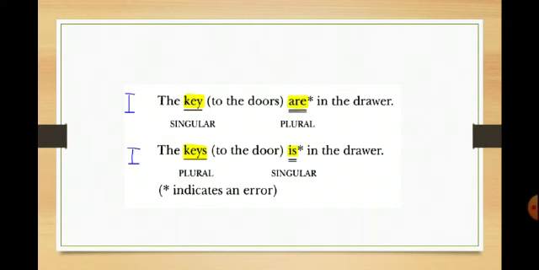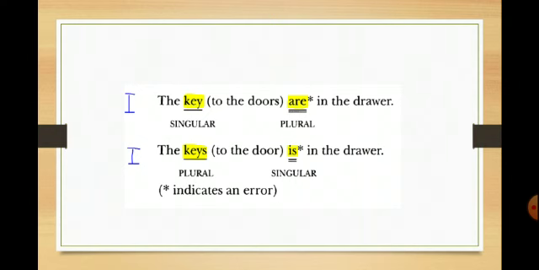Now in the first example, here we have two examples. The key to the doors are in the drawer. The keys to the door is in the drawer. In the first example, you might think that doors is the subject because it comes directly in front of the verb are. However, doors is not the subject because it is the object of the preposition to. The subject of the sentence is key. So the verb should be is. And this sentence is incorrect.